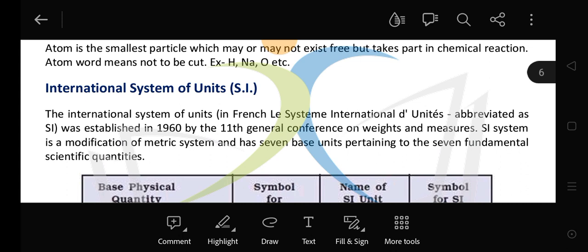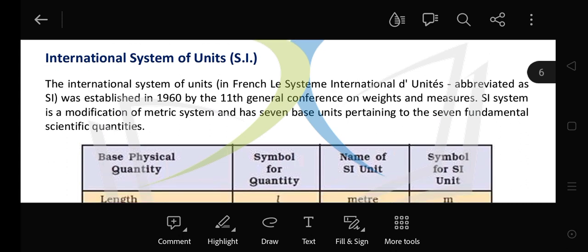So they needed some standard unit which is recognized all over the world. So this conference was established in 1960 by the 11th General Conference on Weight and Measure. Clear?